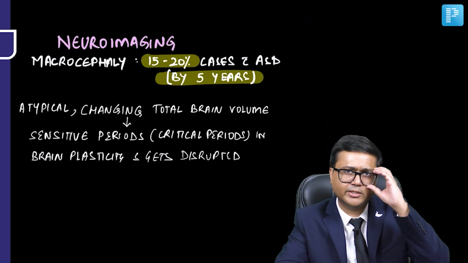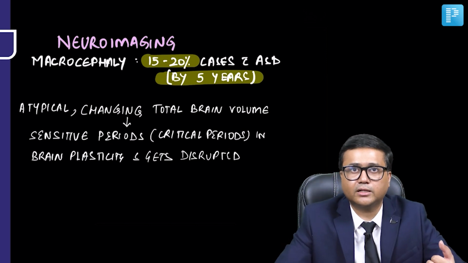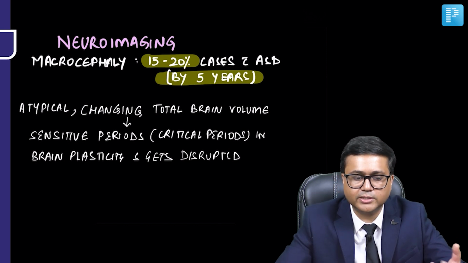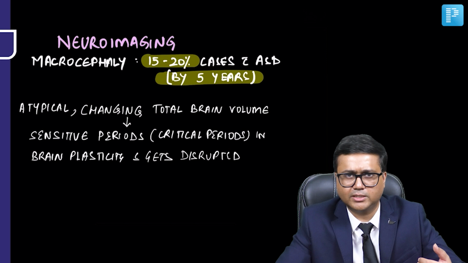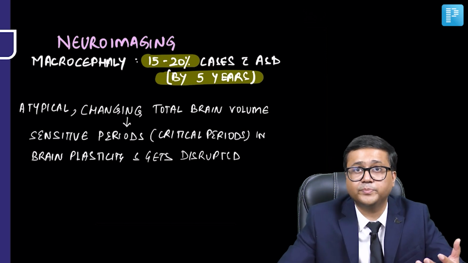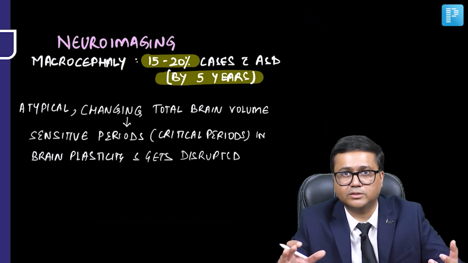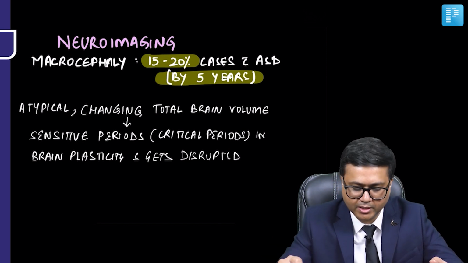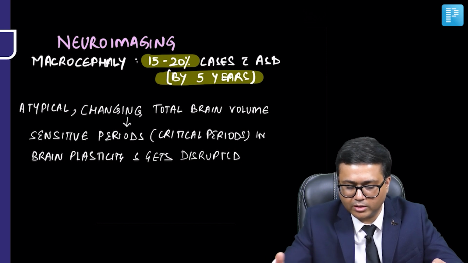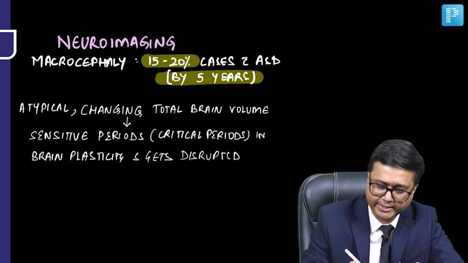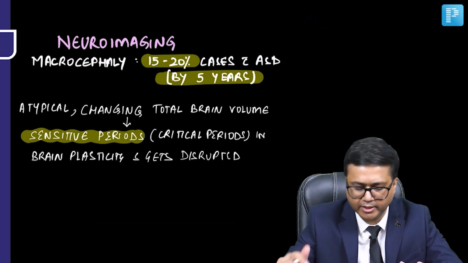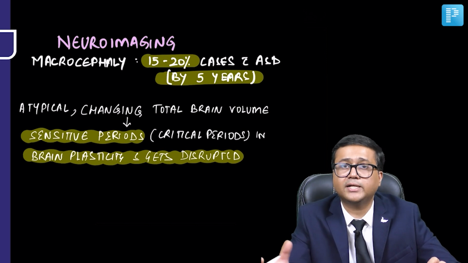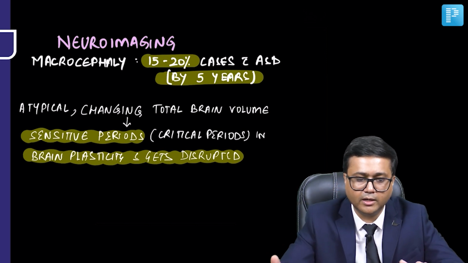Again, certain MRI studies have shown that there may not be an increase in the total brain volume. And some studies have shown there may be an increase in certain areas such as the amygdala or striatum. Again, striatum increase may be associated with certain stereotypic movements. So there are certain areas in certain studies which have been shown to be increased. Now this atypical or changing total brain volume may suggest that there is a sensitive period or a critical period in which brain plasticity gets disrupted and subsequently leads to ASD, especially in the initial developmental phase.